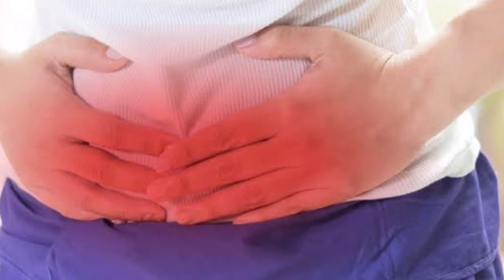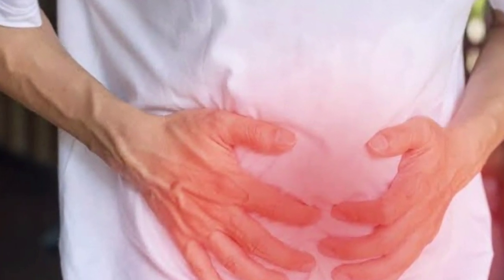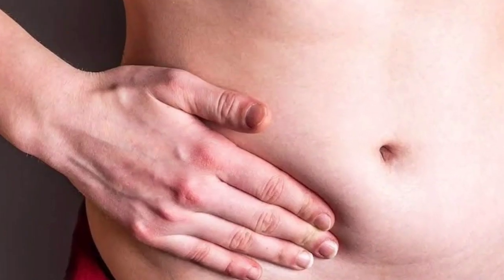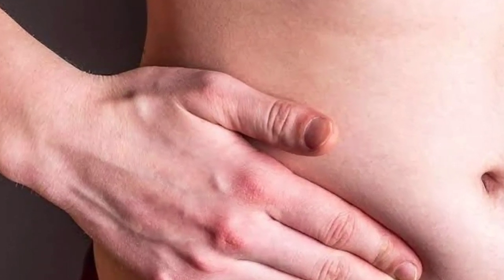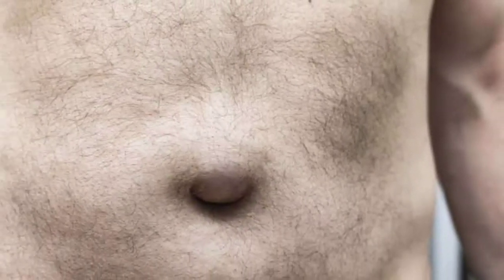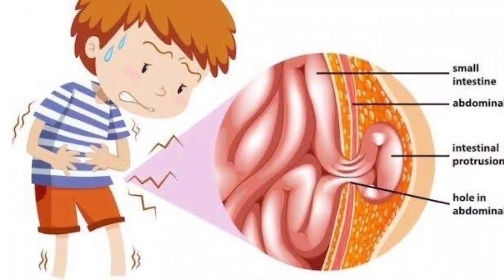B. Femoral hernia. This type of hernia is more common in females. Here the abdominal contents pass through the femoral canal, which is seen just below the junction between the thigh and lower abdominal wall, inside the femoral triangle. The contents pass downwards and come out through the saphenous opening in the thigh and form a swelling under the skin. C. Umbilical hernia. This is common in children. The umbilicus is the weaker part of the abdomen. The contents of the abdomen may protrude as a bulb-like swelling while crying and defecating.